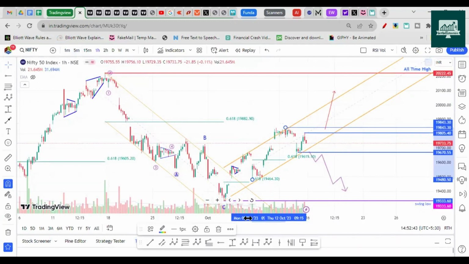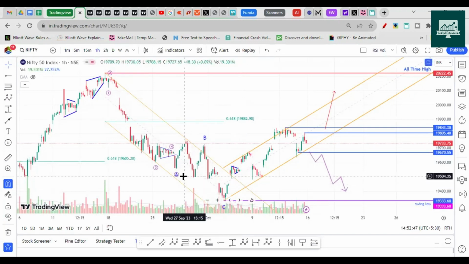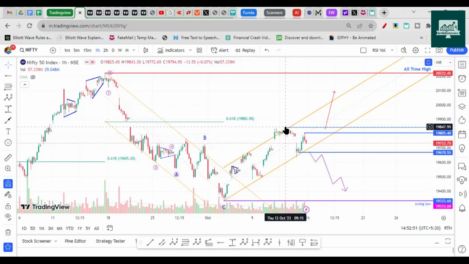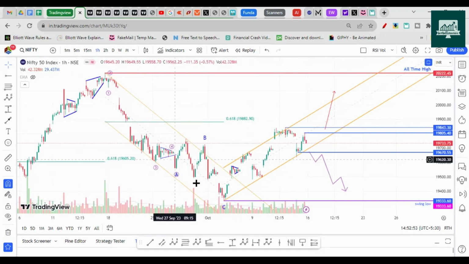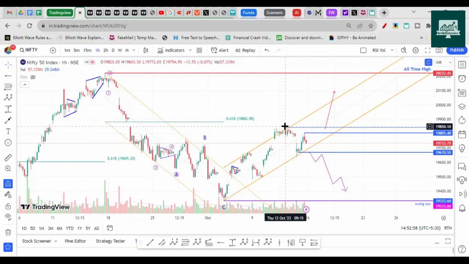This is what we can consider here. On the flip side, from this drop, Nifty has come towards 0.600 Fibonacci as well. When you plot Fibonacci on these two points, it came towards 0.600 Fibonacci.